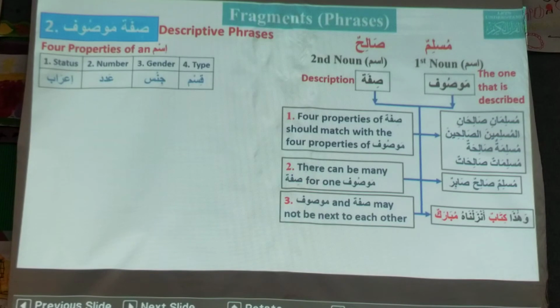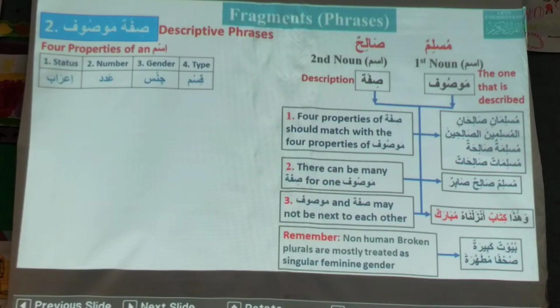So basically, sifa is an adjective, and mawsuf is a kind of noun, the one who is described. Does mawsuf always come first, or can sifa come before it? Mawsuf always comes first. Sifa comes after. But there could be a gap between sifa and mawsuf.